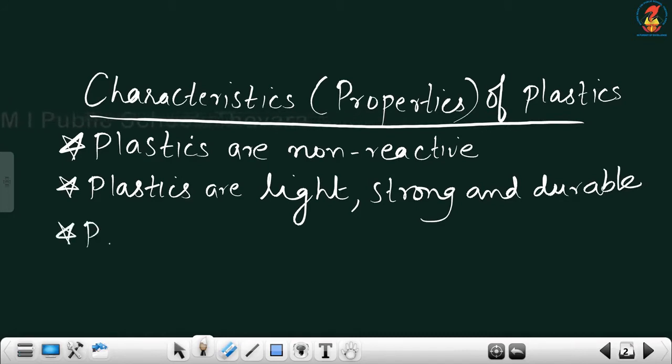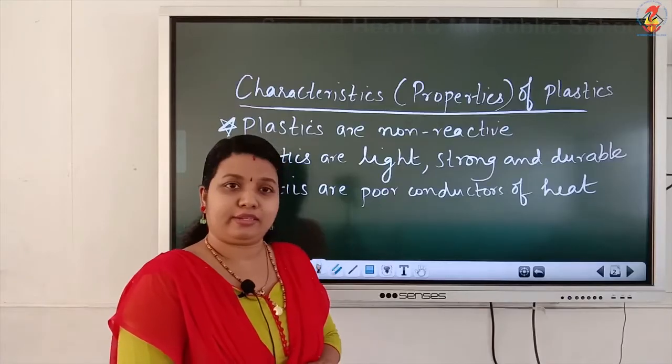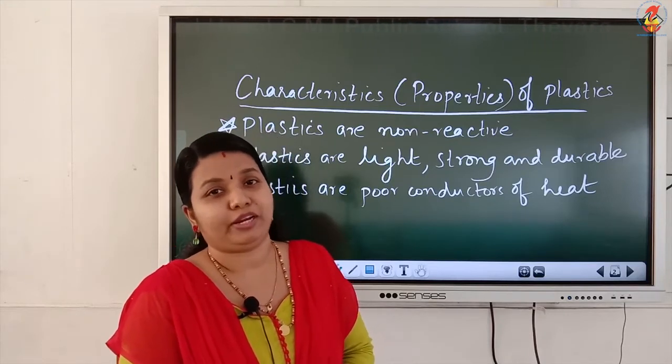Third one is plastics are poor conductors of heat. They do not conduct heat. That is why handles of saucepans, frying pans and pressure cookers are made of plastics.